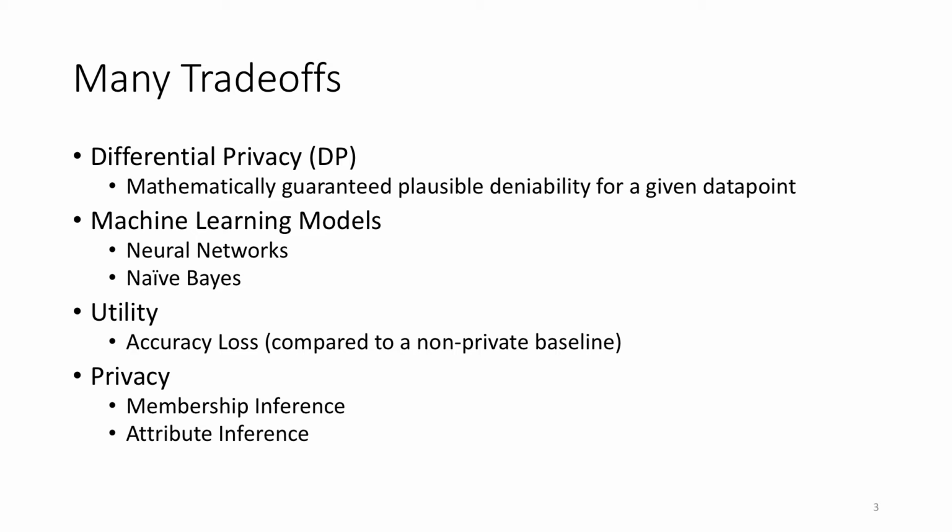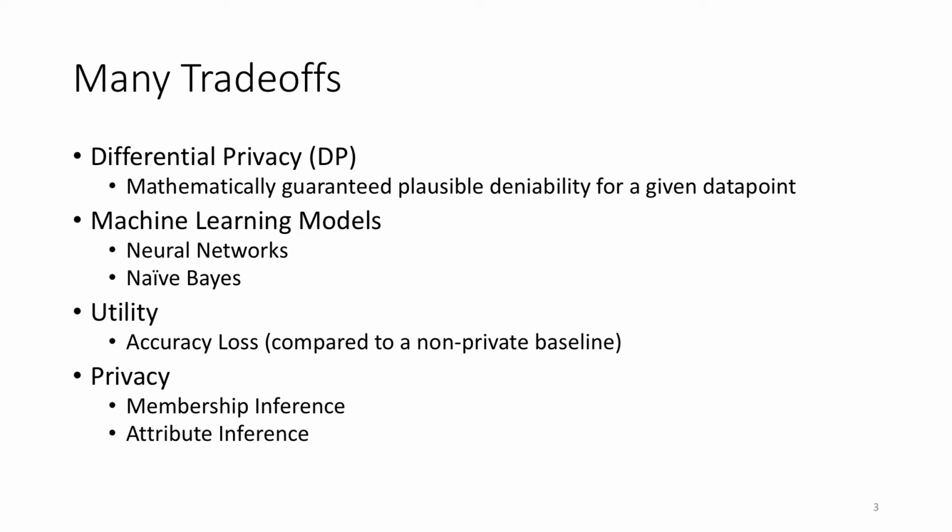First, differential privacy. I've mentioned it already, but what exactly is it? It can be described as mathematically guaranteed plausible deniability for a given data point. Or more specifically, if you have two datasets that differ by one data point, you should not be able to tell the difference between those two up to a certain limit. In this work, we look at two specific machine learning algorithms, neural networks and naive Bayes.